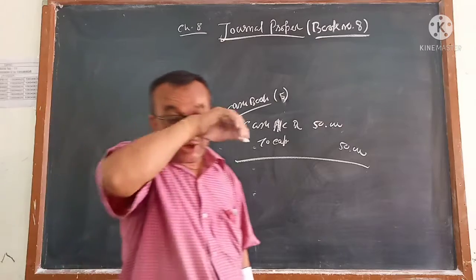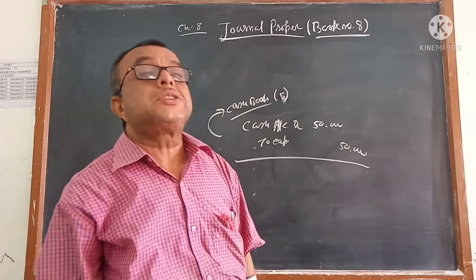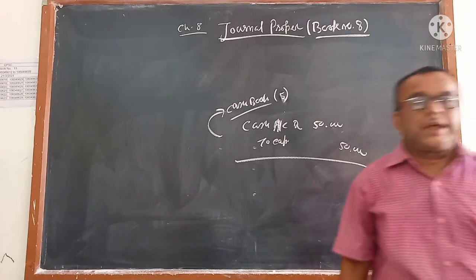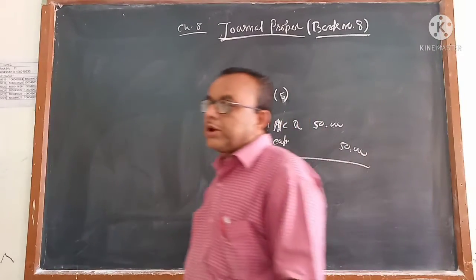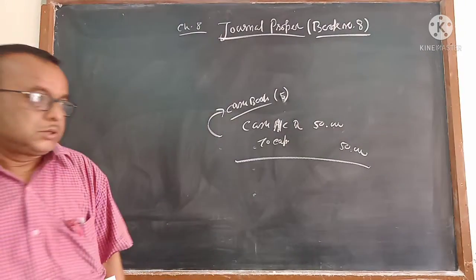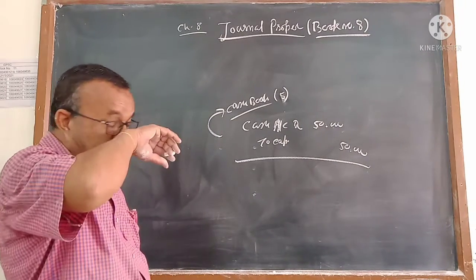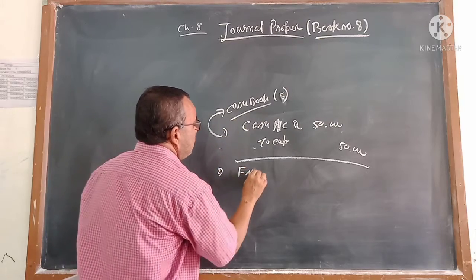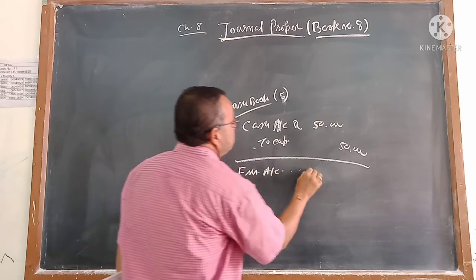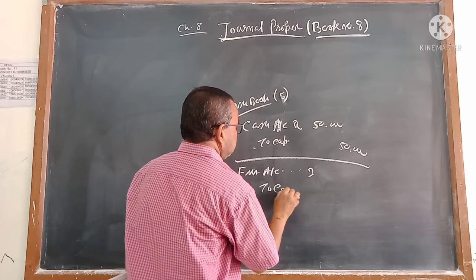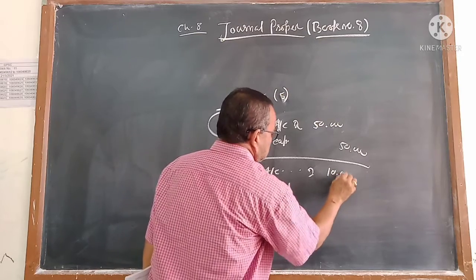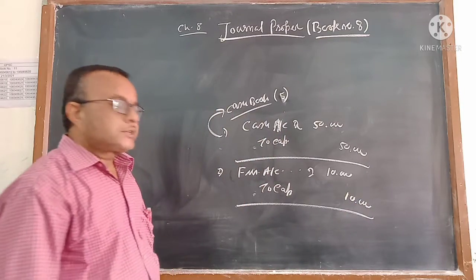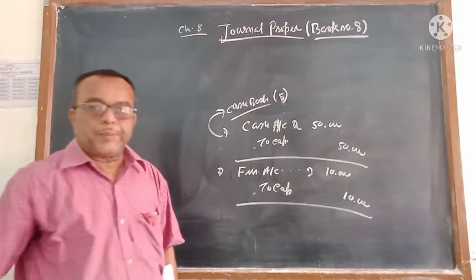Now, instead of giving cash, suppose you have given furniture to the business to start the business. One furniture was lying at your home, and you are giving it to the business to start it. You can give goods also, you can give assets also. So that time this is one journal. The second journal will come: furniture account debit to capital. Suppose the cost of the furniture is 10,000. Now you tell me the second journal: furniture account debit to capital.